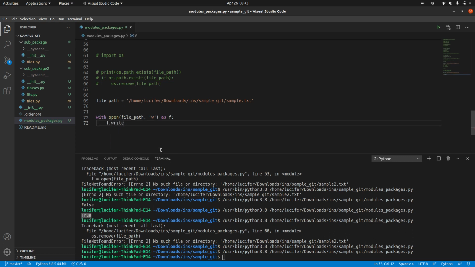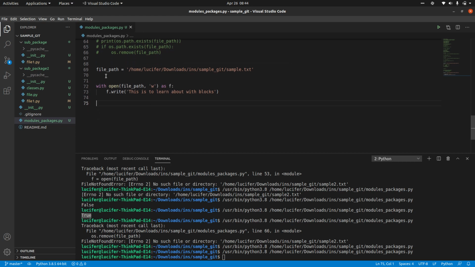I am just writing some things: this is to learn about with blocks. Once I come out of that particular block, the file will automatically be closed. It's already closed, and you cannot access that file here.